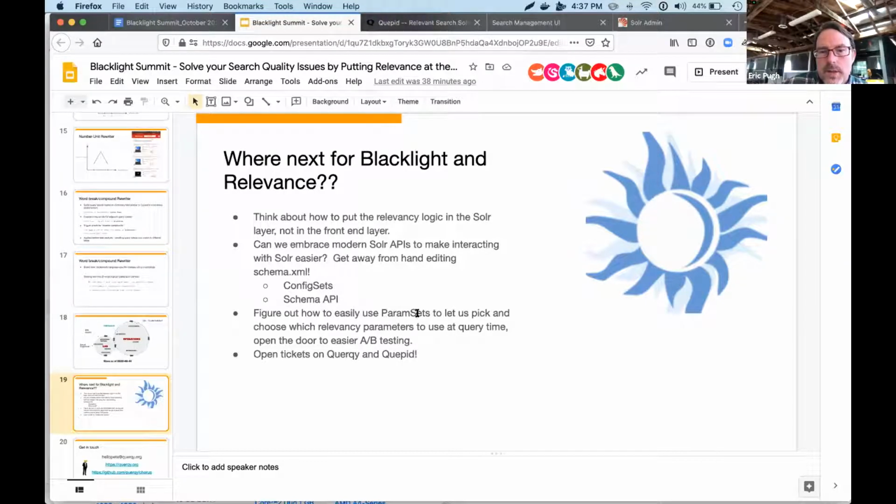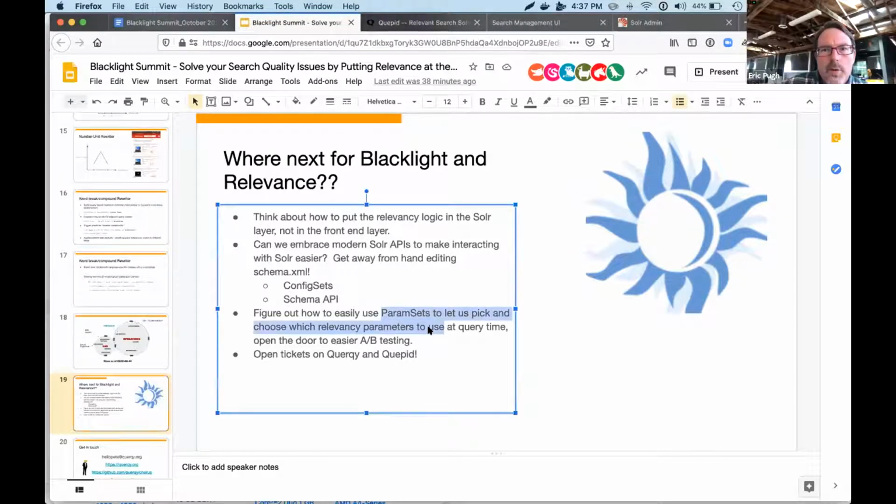Param sets is something that isn't well known, and maybe someone could drop in a link to the Solr Ref Guide. But what param sets lets you do is set a whole bunch of parameters, give them a name and register them with Solr, right? Algorithm B or algorithm A. And then at query time, I can just say in my query, ampersand useParams and the list of different parameters I want to use.